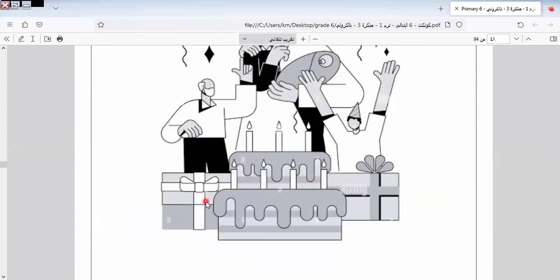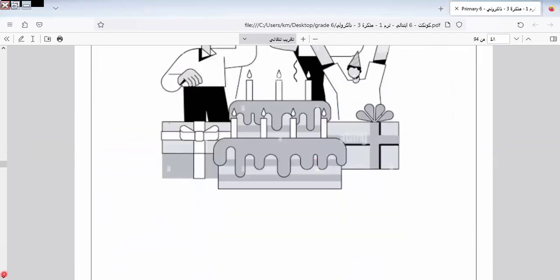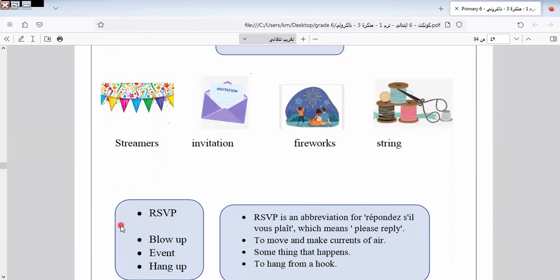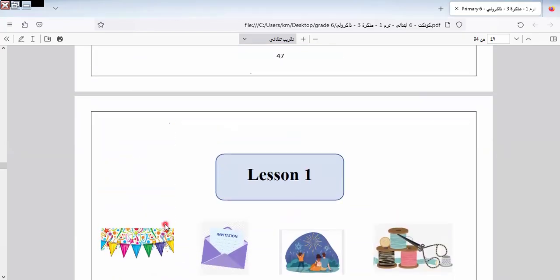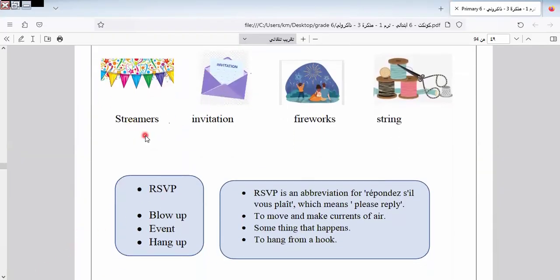In this unit, we talk about celebrating good times, the times that are special in my life, and I celebrate them, like my birthday, like my graduating from university, like my success. All these are called the special days that I celebrate in my life. Okay, let's go to know more about this.